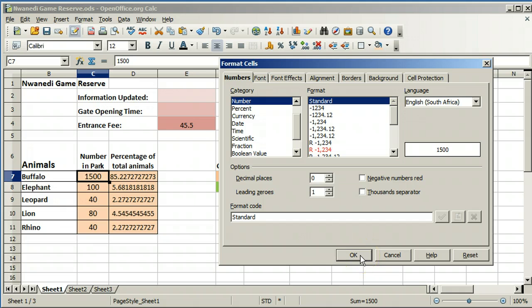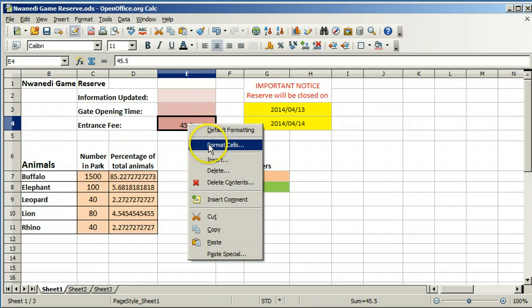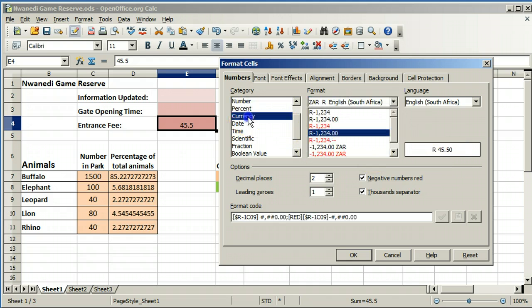Click on OK. Select the entrance fee amount. Right-click and select Format Cells. Notice that this shows the number exactly as it was typed in. To change the data type to currency, click on Currency.